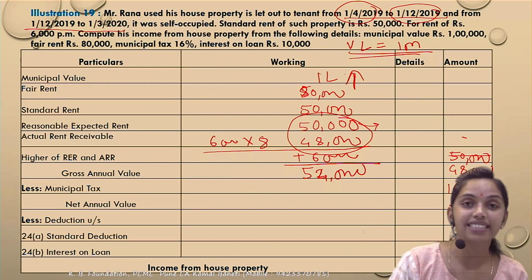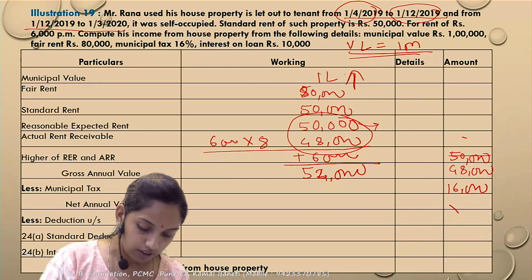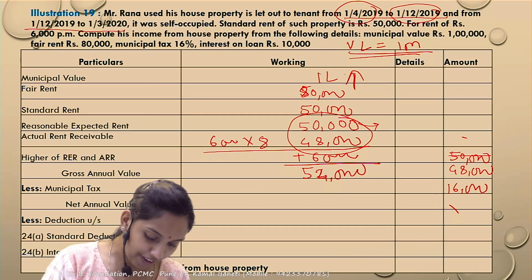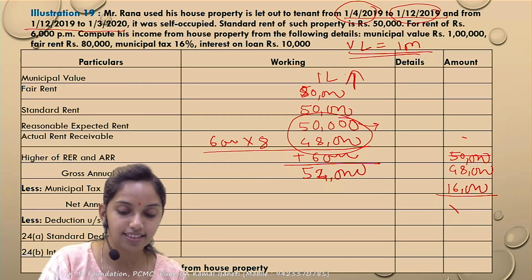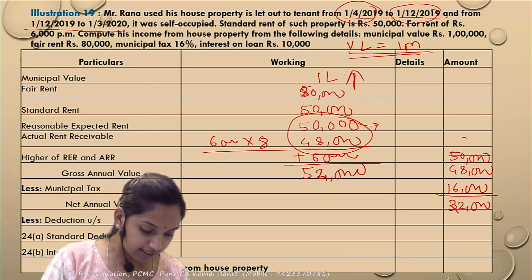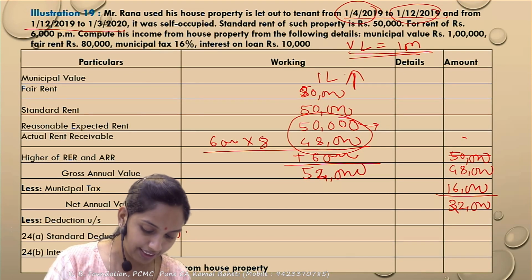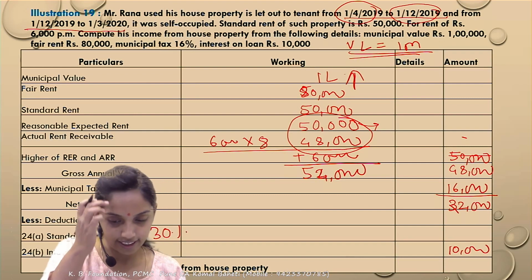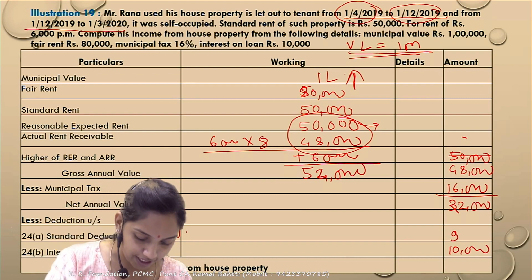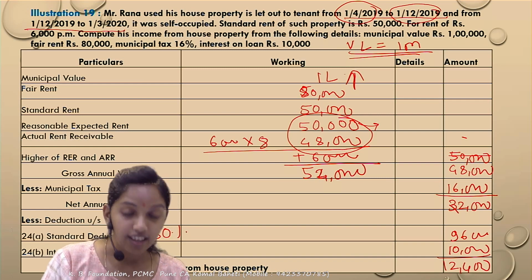Less the municipal taxes of the 16,000 would be allowed as deduction. So 48,000 minus the 16,000, net annual value would be 30,000. Correct. Standard deduction is at the rate of 30%. And the interest on borrowed capital, the remaining question is same. There is no limit. 32,000 ka 30%, so it comes to 9,600. So income under the HP is 12,400.